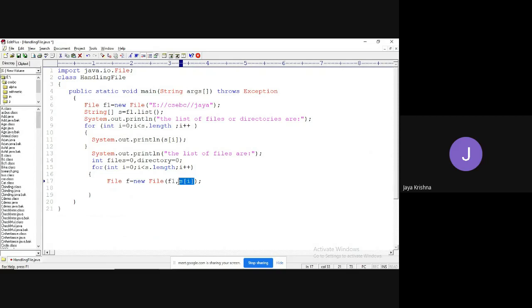If it exists, I want to check whether it is a file or not. That file reference is available in which variable? The f variable, right? If f dot isFile, if it is a file, what do I need to do?